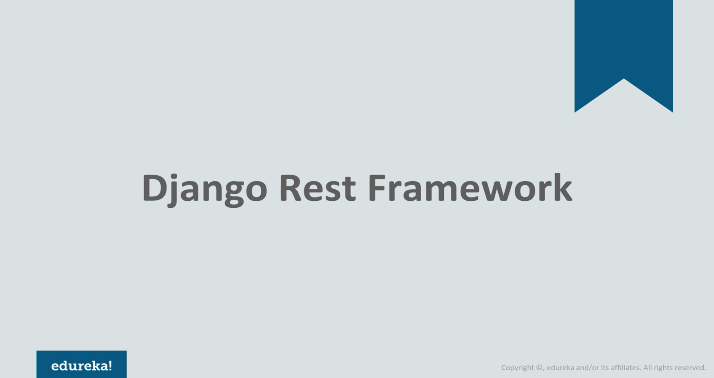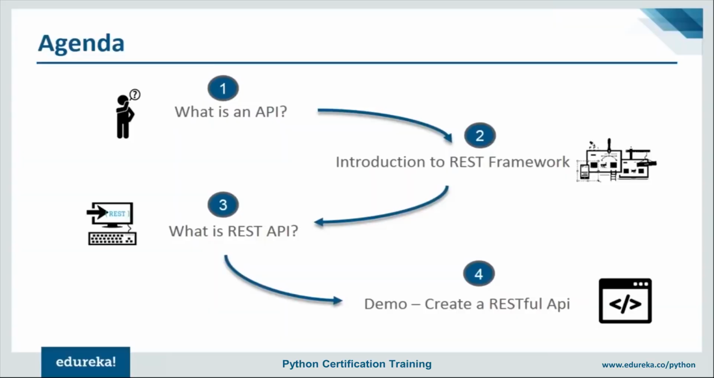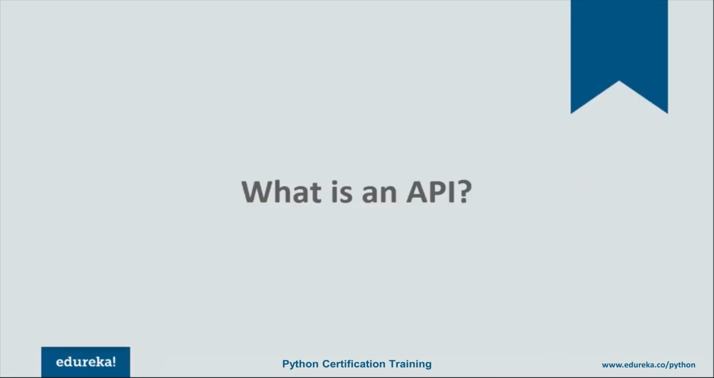Today's session is mainly a practical session. But before we begin the practical aspect, there is some amount of theoretical knowledge that you need to have. So we begin the session by first understanding what an API is and how an API fits into Django. After that, we'll have a brief introduction to REST framework and what exactly a REST API is and how it works. Then we'll move on to a demo part where we'll be building a RESTful web API from scratch. So let's begin the session and discuss the very first topic, that is, what is an API.